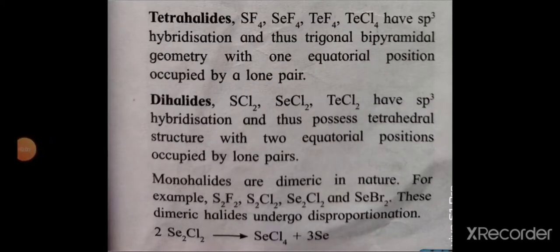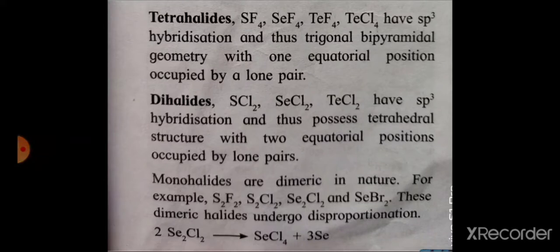Then tetrahalides of group 16. Tetra means 4 and halides mean halogen. 4 halogen atoms are bonded with these group 16 elements, that is sulfur, selenium and tellurium. These are the examples: SF4, SeF4 and TeF4. They have sp3 hybridization and trigonal bipyramidal geometry with one equatorial position occupied by a lone pair.